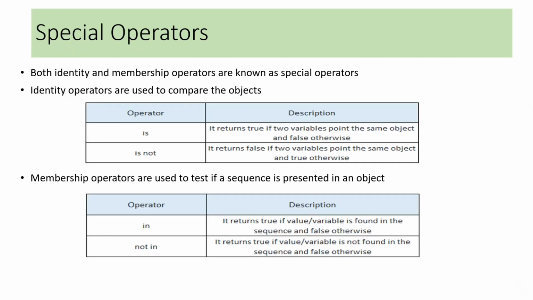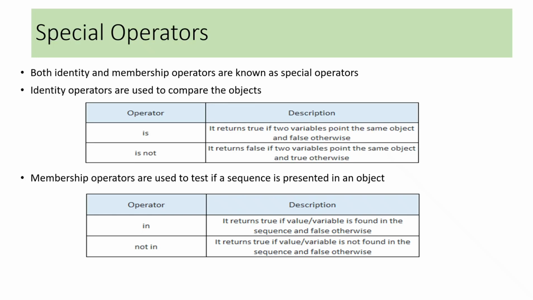Special operators. The identity and membership operators are known as special operators. Identity operators are used to compare the objects. Is and is not are the identity operators. Is returns true if two variables point to the same object and false otherwise. Is not is opposite to is. So if two variables point to the same object, it returns false, otherwise true.